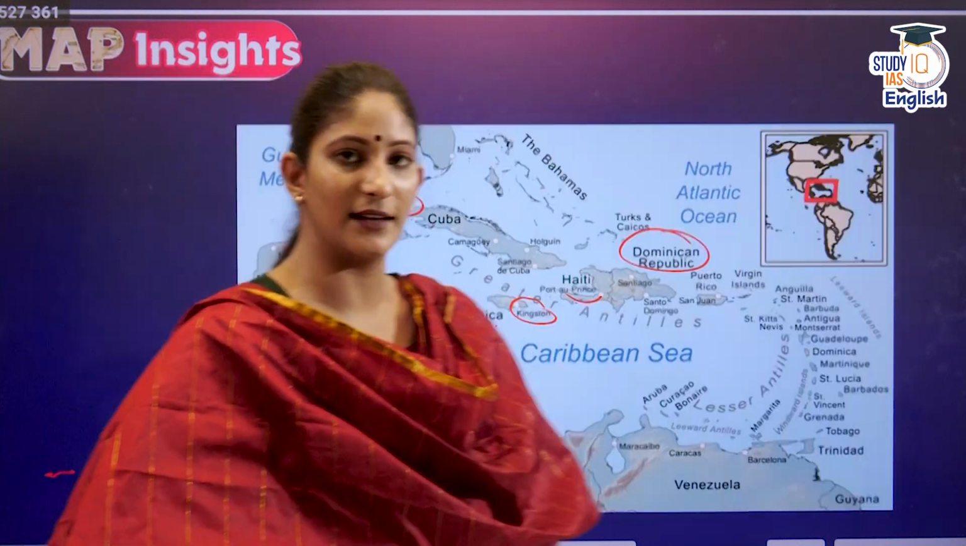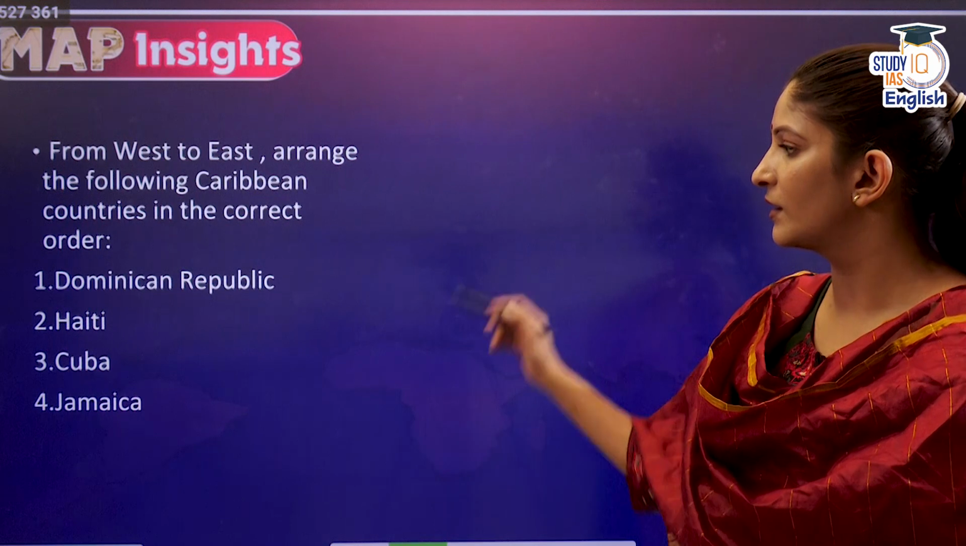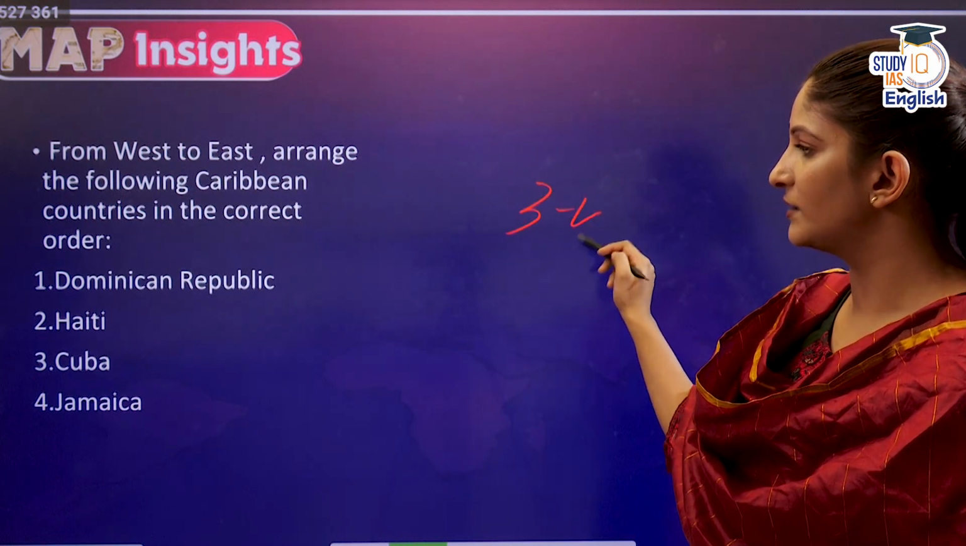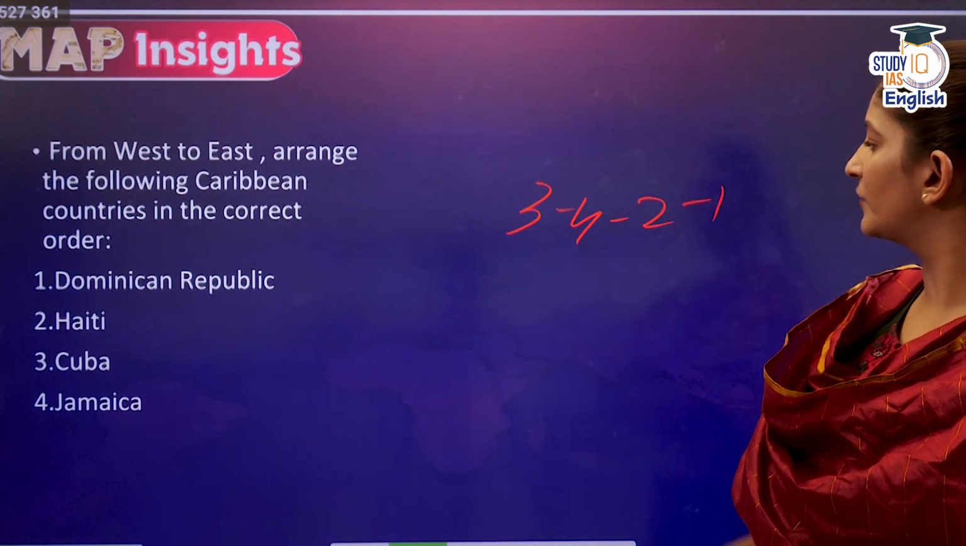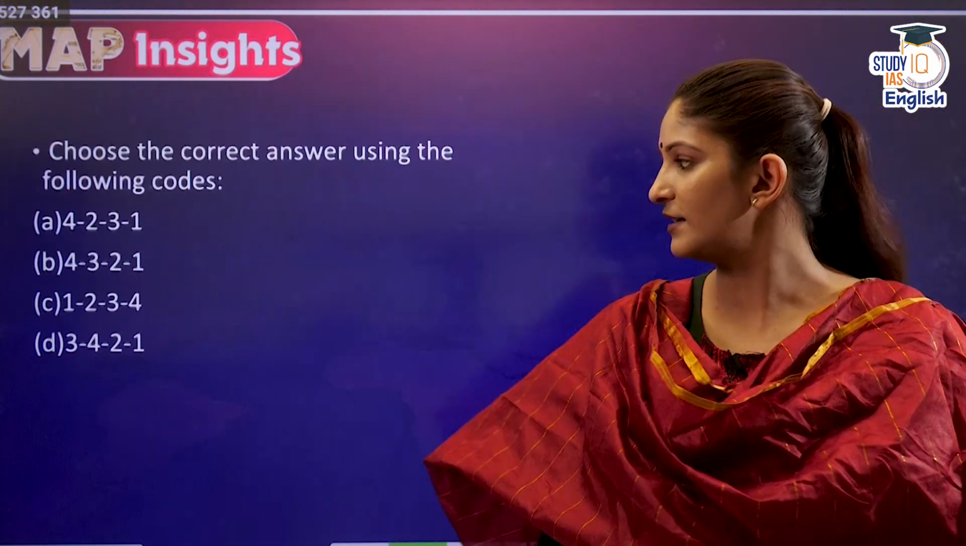This is going to be the correct answer. Alright, let's arrange them as well. First Cuba, then Jamaica, then Haiti, then Dominican Republic. 3, 4, 2, 1 will be the correct answer. 3, 4, 2, 1, option D. Here is the correct answer.